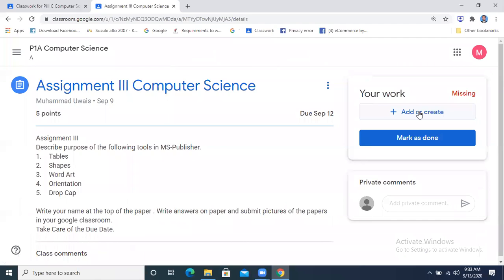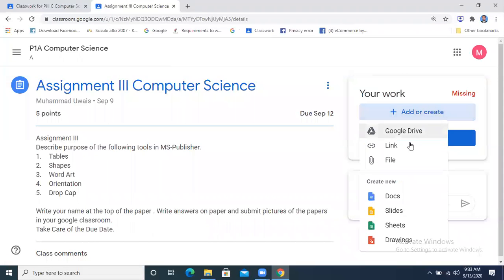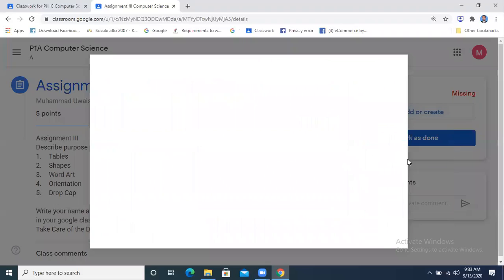I will write my name, class, section and date on each of the papers, at the top of the paper. I will take the pictures. For example, these are 5 pictures for 5 questions. So I will bring the pictures to my PC. I will transfer the pictures to my PC. I will go there and I will attach those pictures here.